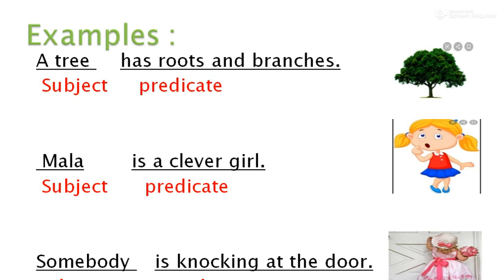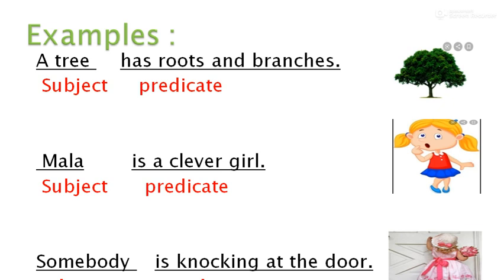So look here. A tree has roots and branches. Here I divide the sentence into two parts. A tree is the subject, has roots and branches is the predicate. Then next sentence, Mala is a clever girl. Here Mala is the subject and is a clever girl is the predicate.